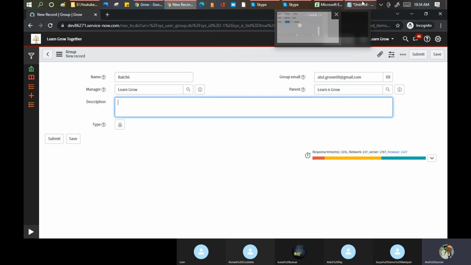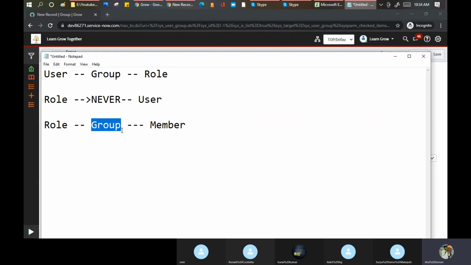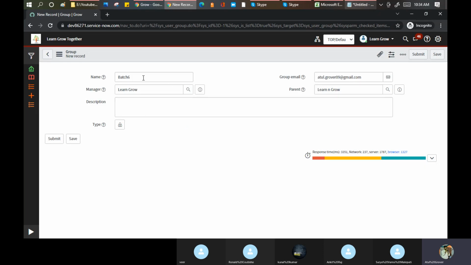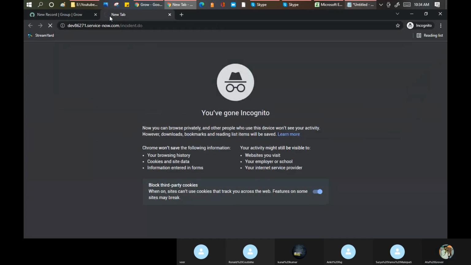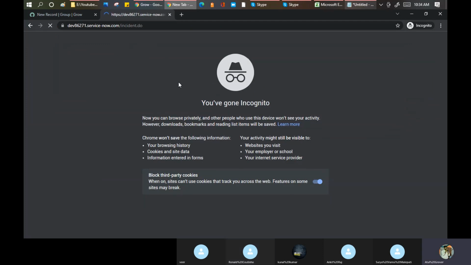Now, in this discussion, I said that a group has a type. Suppose, for example, there is a group type called ITIL, and there's a group type for approval. If I put this group as type ITIL, what will happen? Let me show you the incident management form.